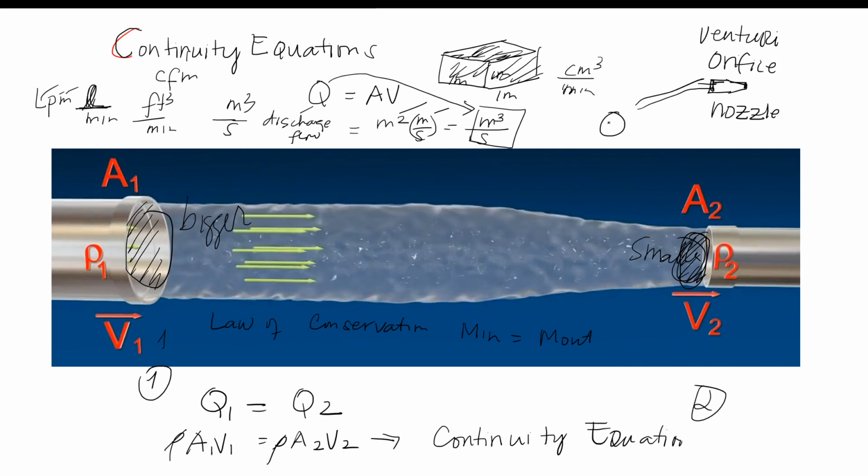Pag nagbago kasi ng diameter mula sa malaki, if you have a bigger diameter, then it becomes small, dun ka na papasok sa orifice or venturi, no? Tao to na Italian physicist, Venturi meter. So all these are almost synonymous, meaning they are almost the same: Venturi meter, orifice, and in general, nozzle.